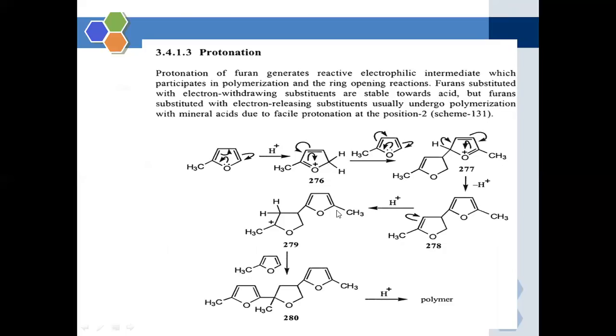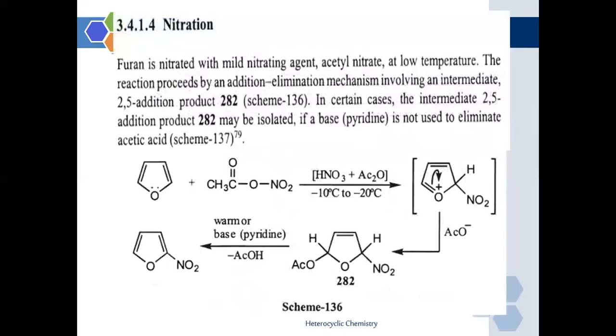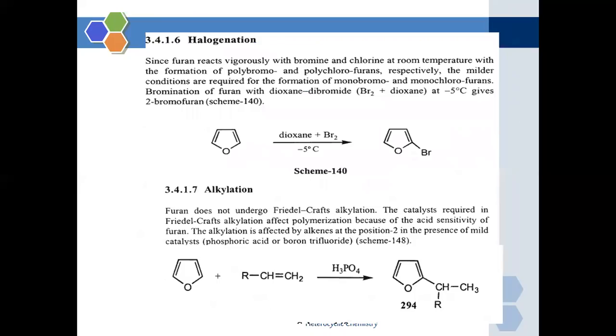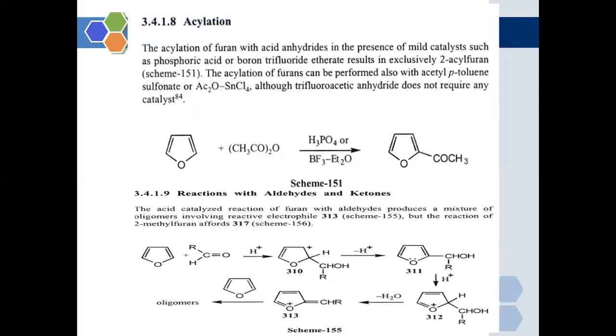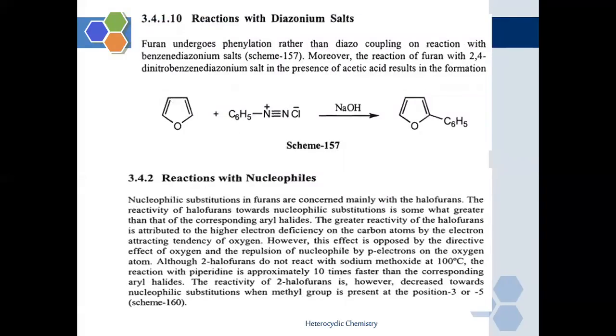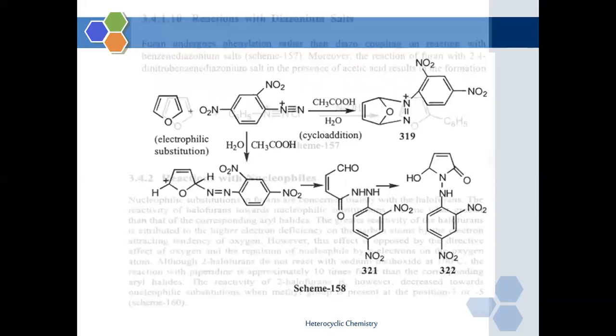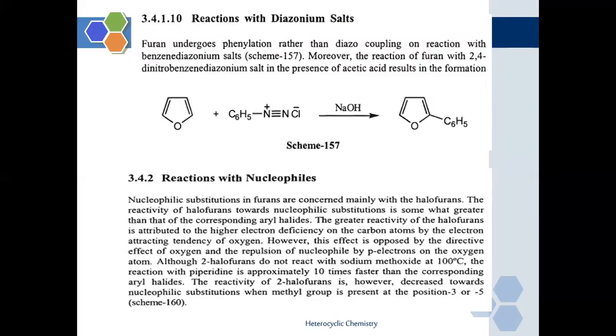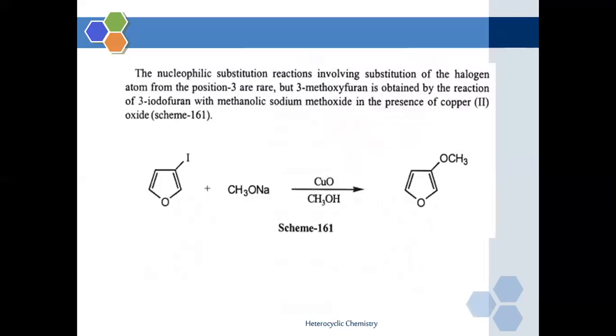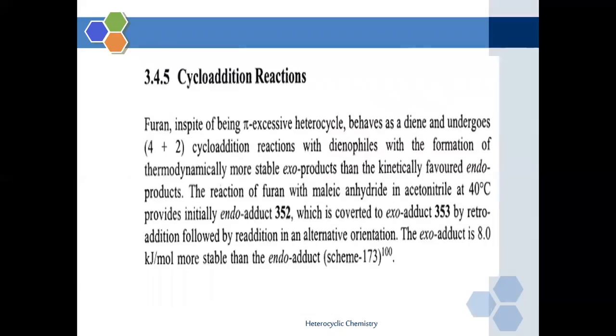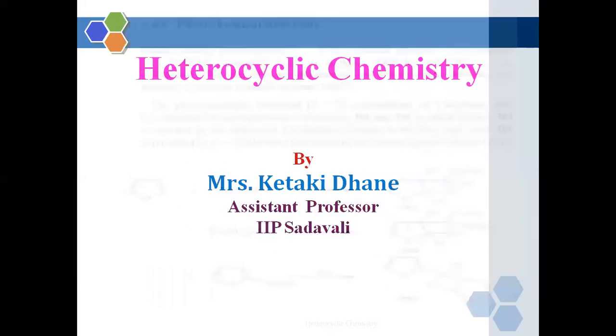In this we have discussed protonation reaction, nitration reaction, orientation pattern of the furan towards electrophilic substitution reaction, halogenation reaction, alkylation reaction, acylation reaction, and reactivity of the furan towards nucleophilic substitution reaction, followed by cycloaddition reaction and photochemical reaction.